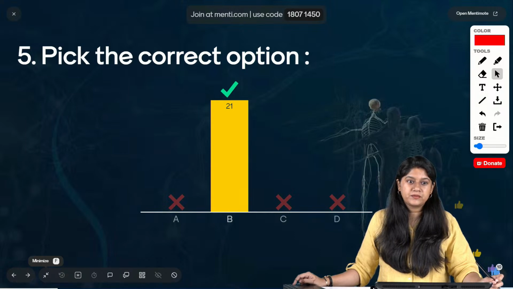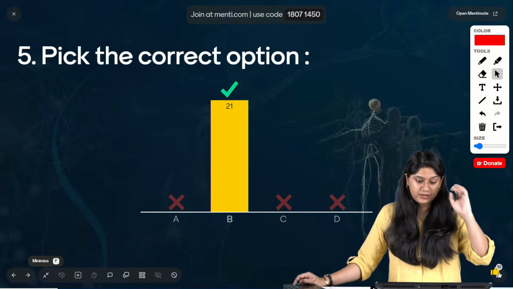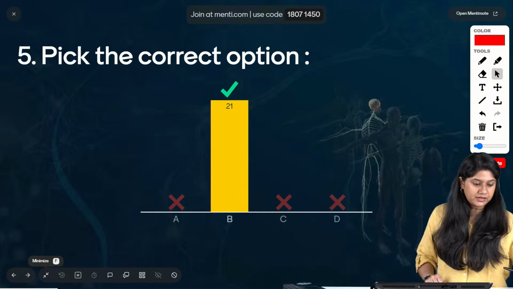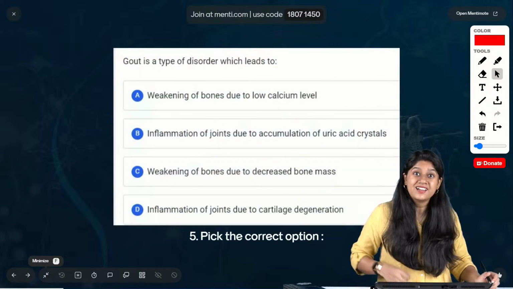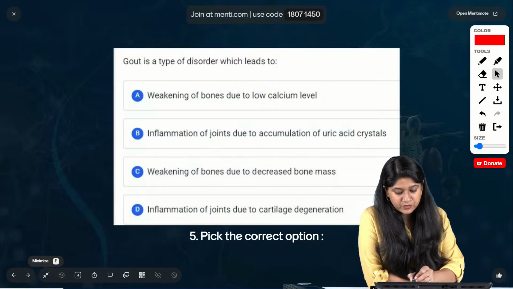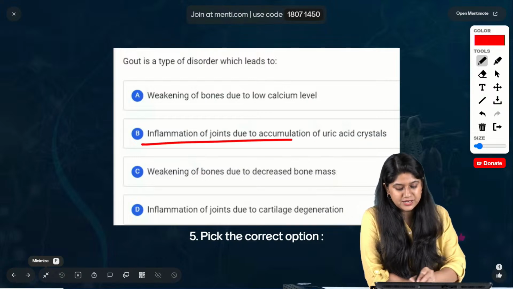Okay, hi Anita. Devanshi, very good. 21 of you have voted for the correct answer, and the correct answer over here is the presence, right? The accumulation of the uric acid. Option number B is the correct answer.